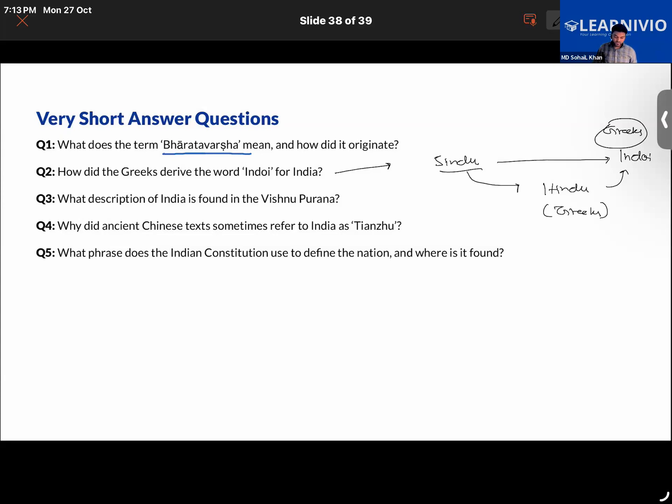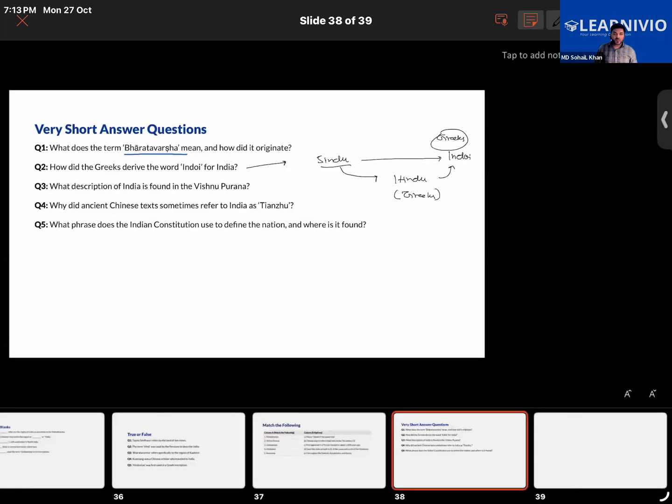Description basically means it tells the information about something, how it was.